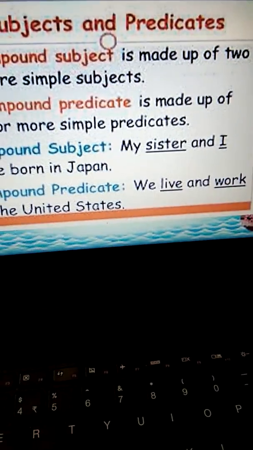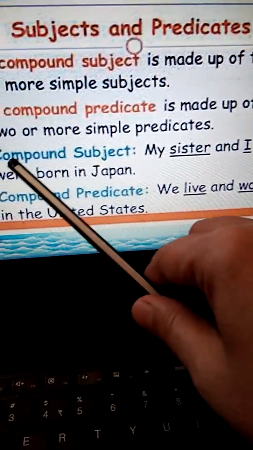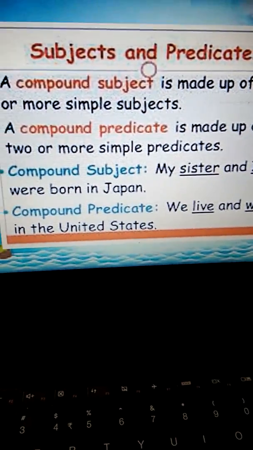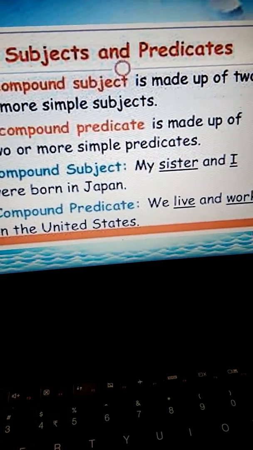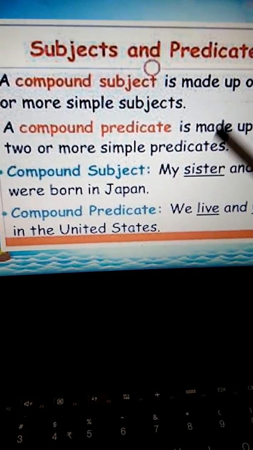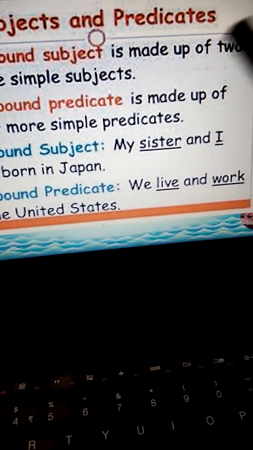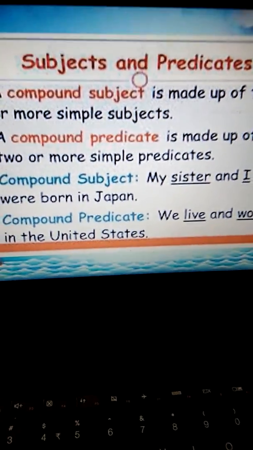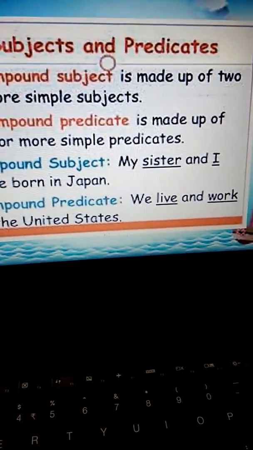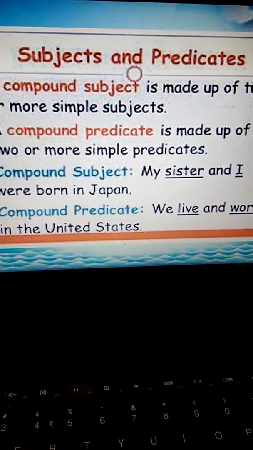And this type of subject, when it is joined by a conjunction, we call it compound subject. Clear? It can be more. My sister, brother, and I. So it might consist of more. Clear? So more than one subject becomes a compound subject.